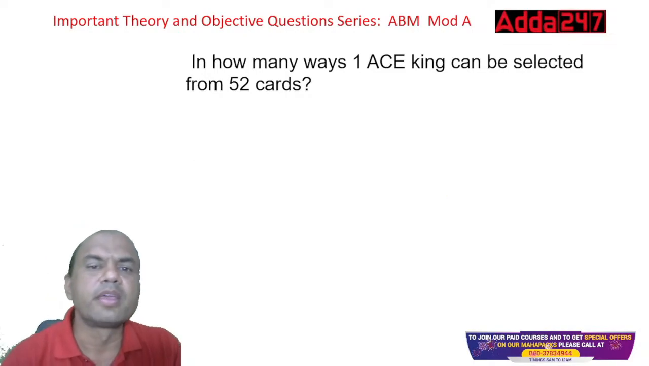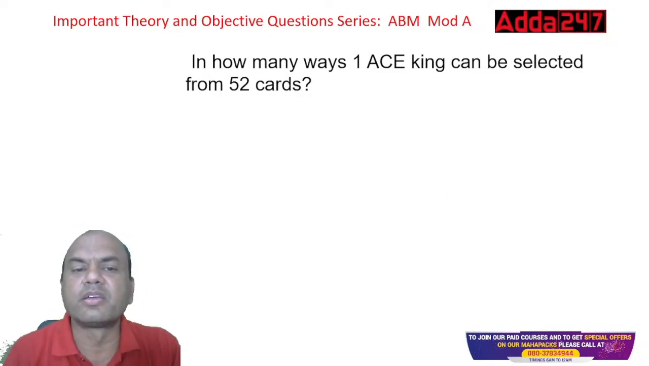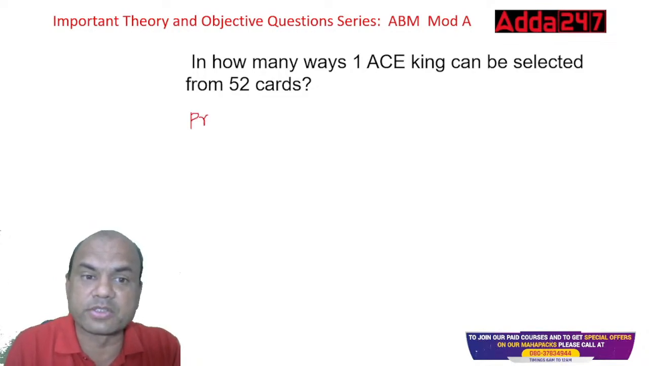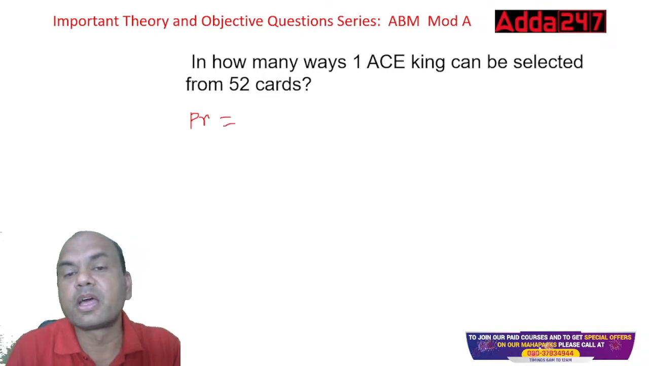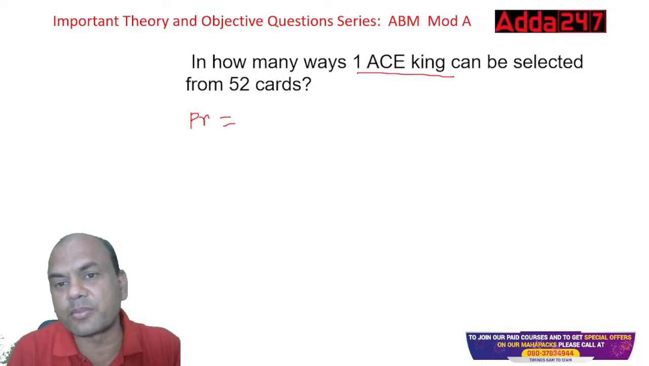In how many ways can one ace king be selected from 52 cards? Now the probability is changing. Probability equals what is required now? Required is one ace king. How many ace kings are there in the pack?